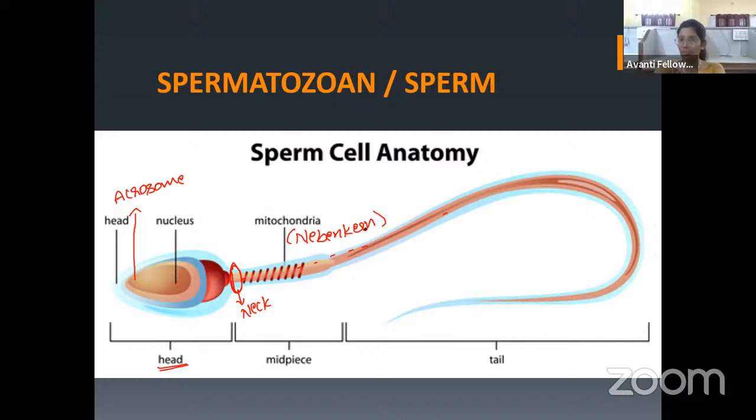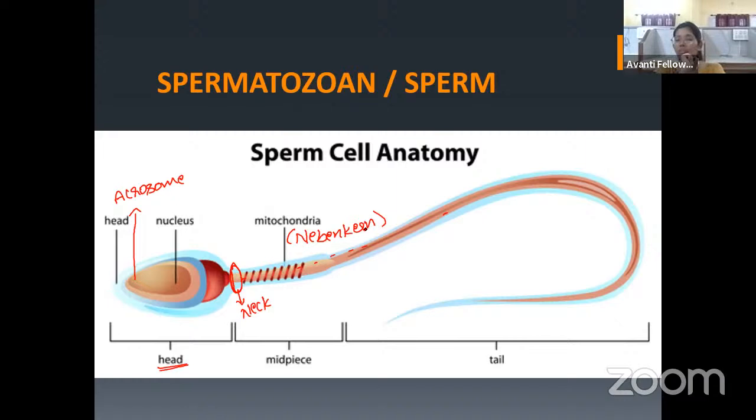Yes, sperm has to move. If you can remember the female reproductive system, there sperms will be deposited in the vagina. So from the vagina, the sperms has to move to the cervix, cervix to the uterus, uterus to the fallopian tube, and especially to the ampulla of a fallopian tube. Right there, only fertilization is going to happen. The sperm has to travel a lot. For that, sperm needs the energy.